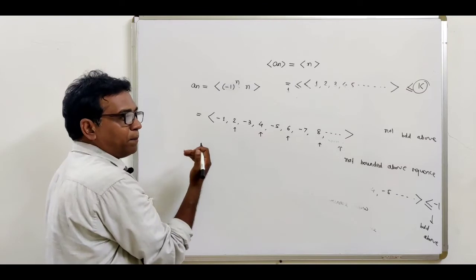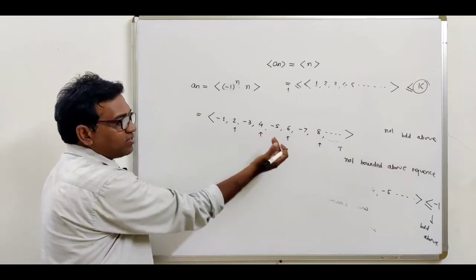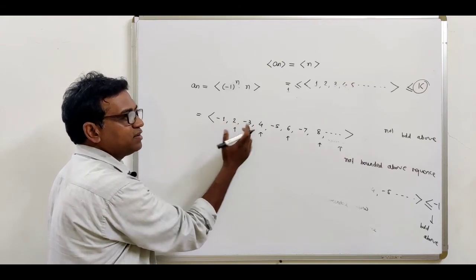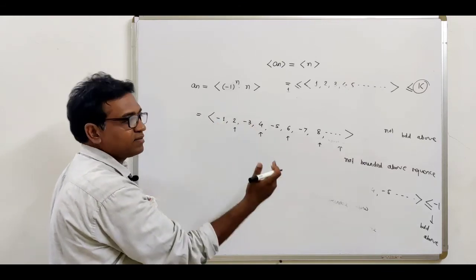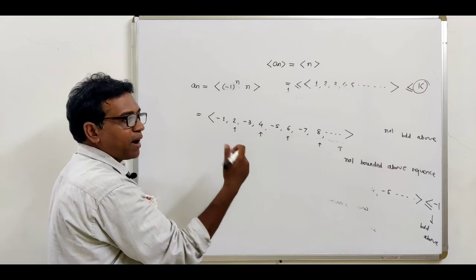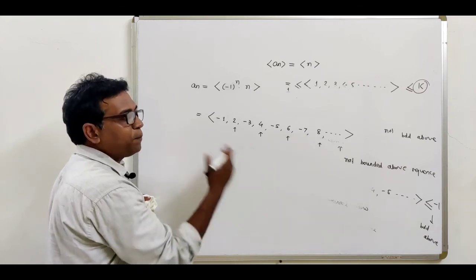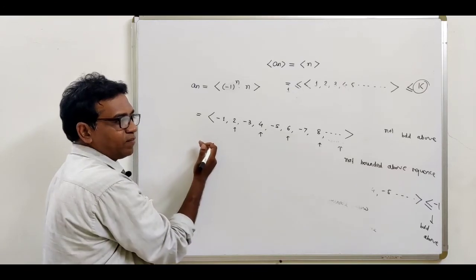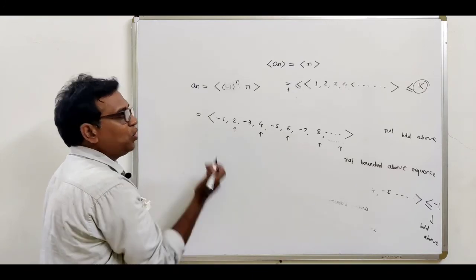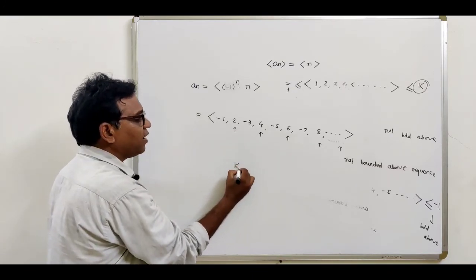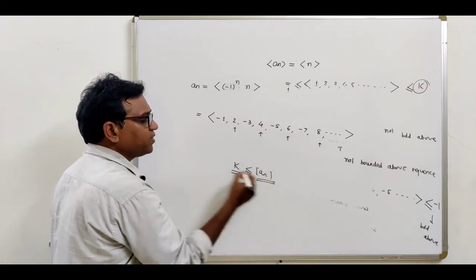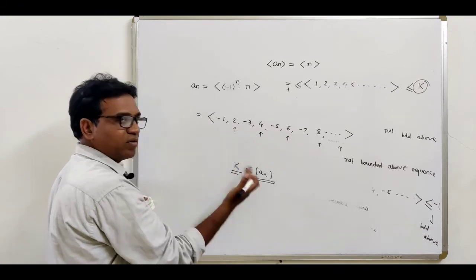As well as this is not a bounded below sequence because it goes on decreasing. It contains -1, -3, -5, -7, -9, -11, -13 up to minus infinity. So this sequence goes on decreasing. So there is no lower bound. We cannot find a real number k satisfying the condition that all the terms of the sequence are greater than or equal to k.